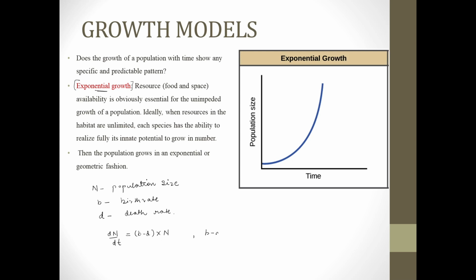Here b minus d is equal to r, and here r is the intrinsic rate of natural increase.